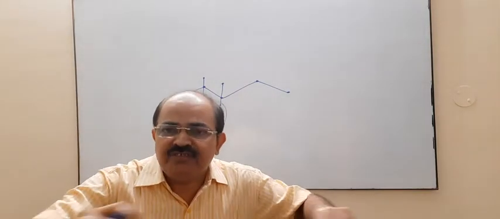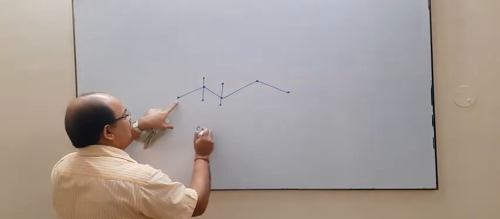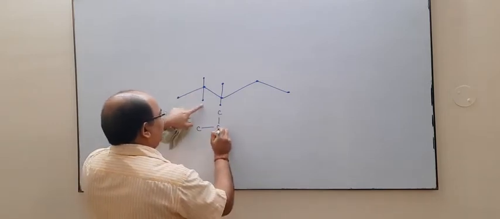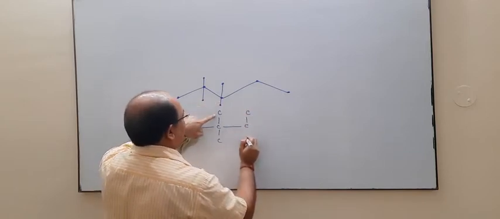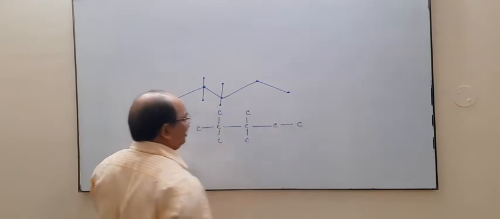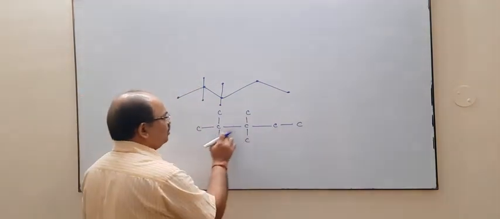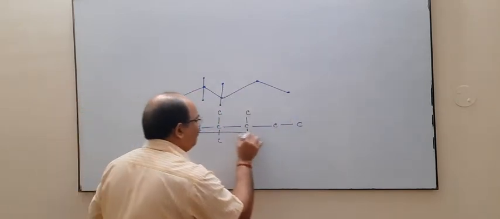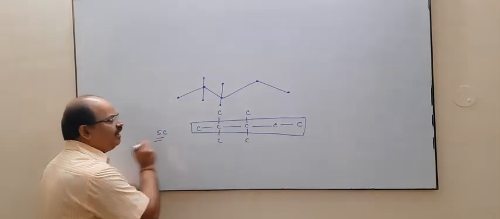If you write in open chain form, then this is carbon, this we have carbon. Here it is carbon, again this is carbon, here it is carbon, this is a single bond, this is carbon, this is carbon. Now you maintain tetravalency. Understood? 1 2 3 4 5. So it is a compound having a 5 carbon chain.